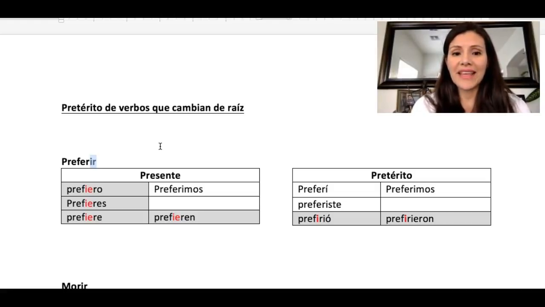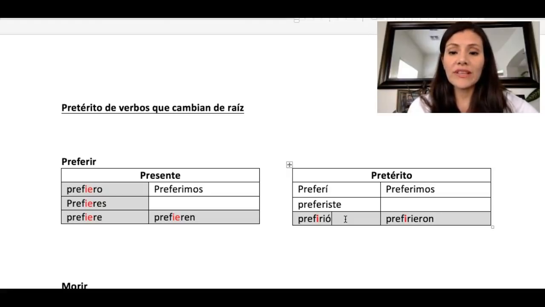All of the verbs ending in IR that had an irregularity in the present tense are going to have an irregularity in the preterite. However, in the preterite, that change will always be a one-letter change, and the change will only occur in the third person singular and plural.